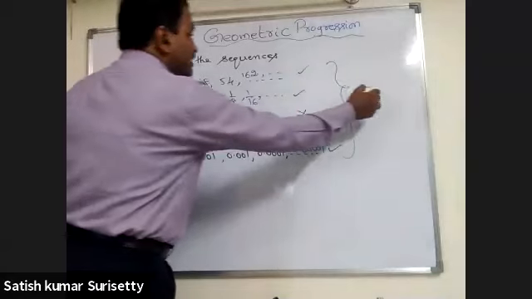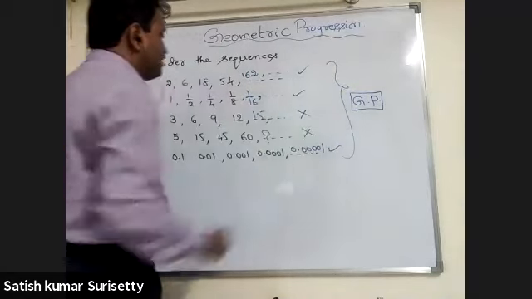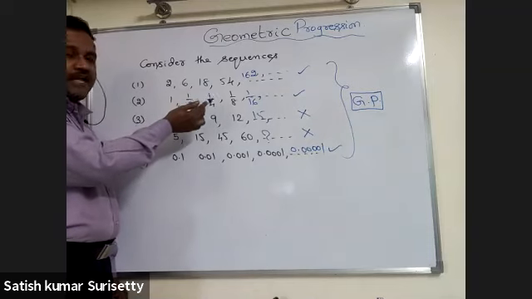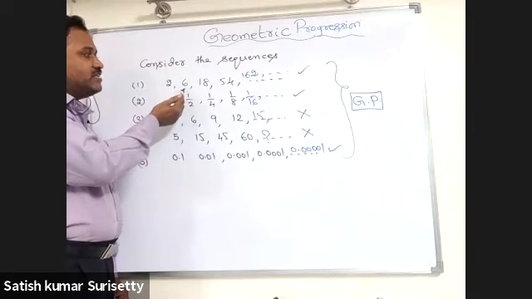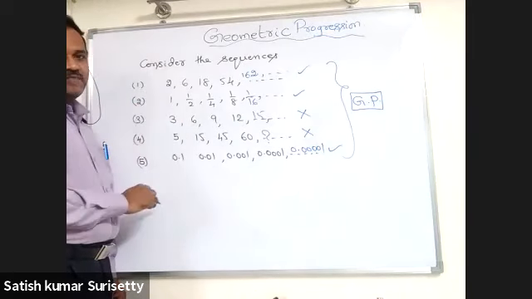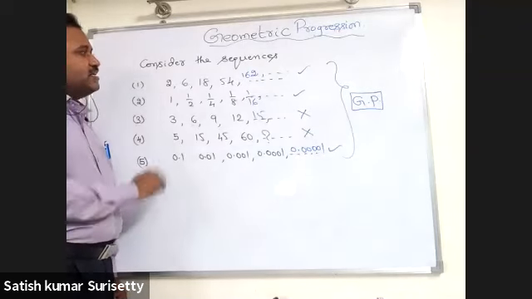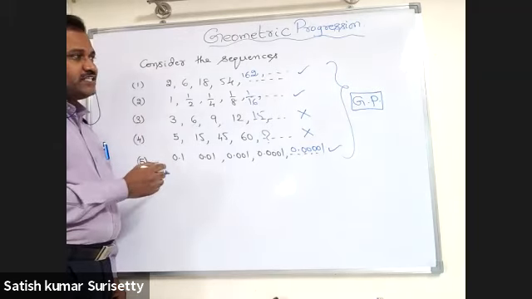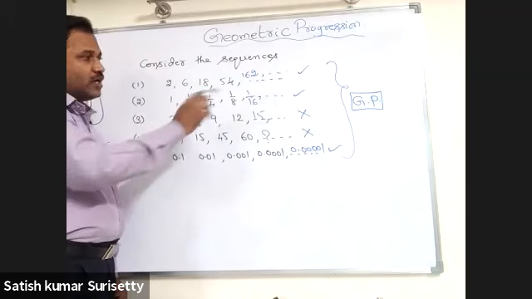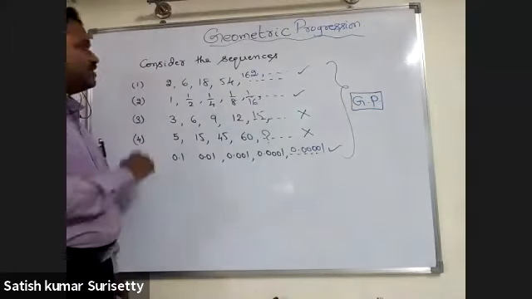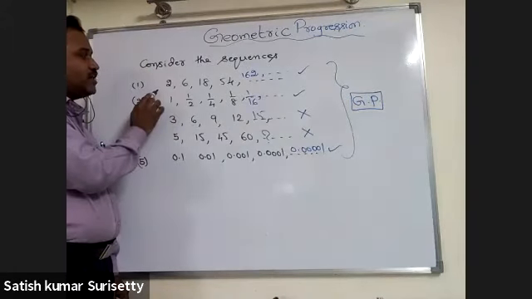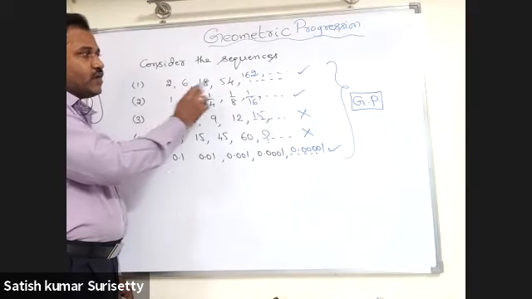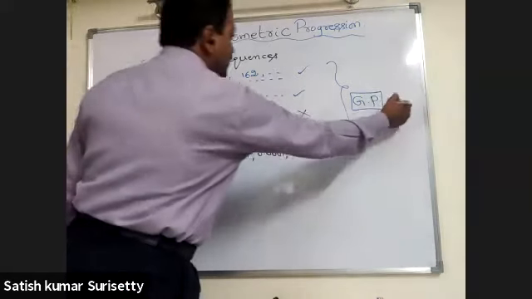That means a sequence is said to be in geometric progression when each consecutive term is obtained by multiplying a non-zero constant with the preceding term, except for the first term. Another way of saying it is that the ratio of consecutive terms must be the same. Whereas in arithmetic progression, the difference must be the same. In geometric progression, the ratio must be the same. That is, the second term upon the first term is 3, and the third term upon the second term is also 3.